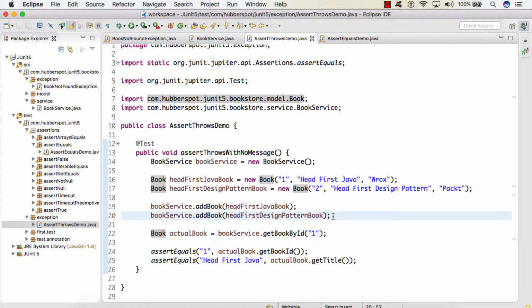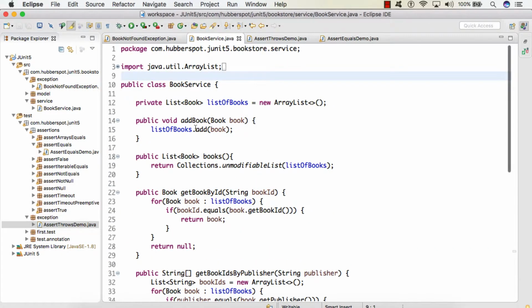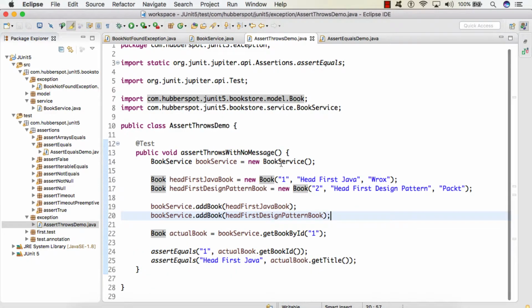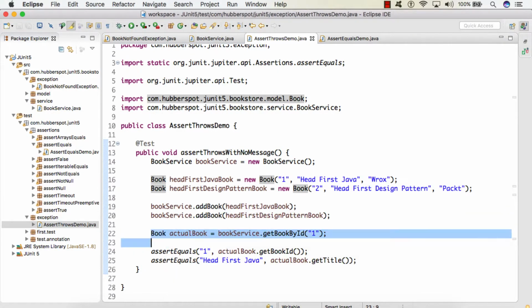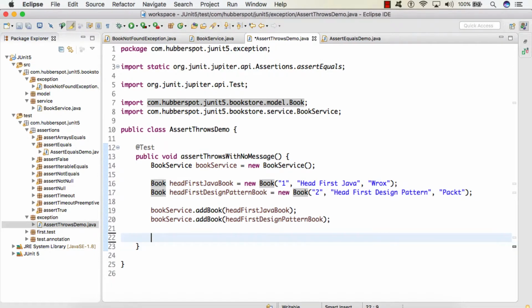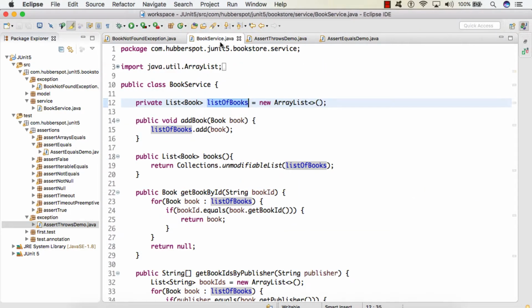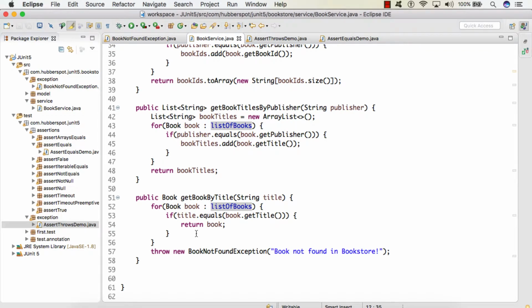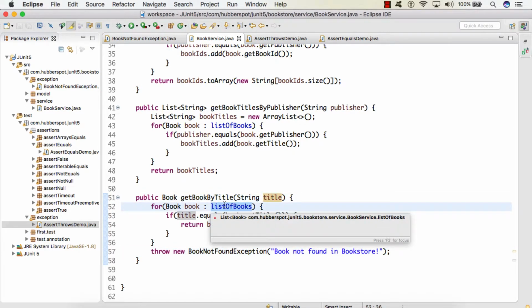So after adding these 2 books, the list of books will have 2 books with IDs 1 and 2. So friends, now let's test the negative scenario where we pass a title which is not present in the list of books.